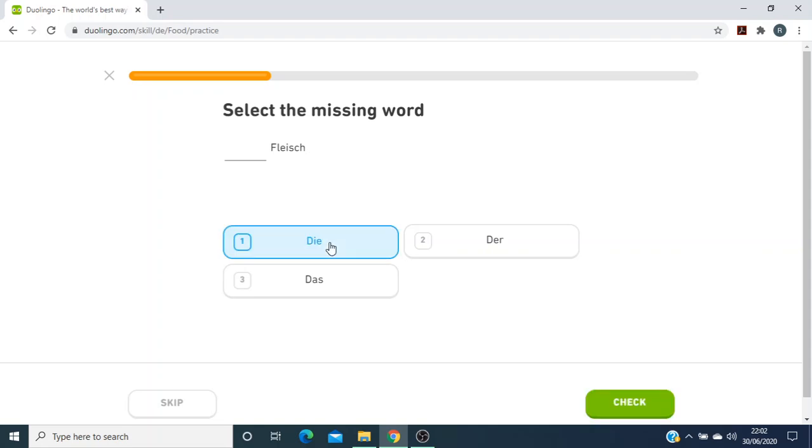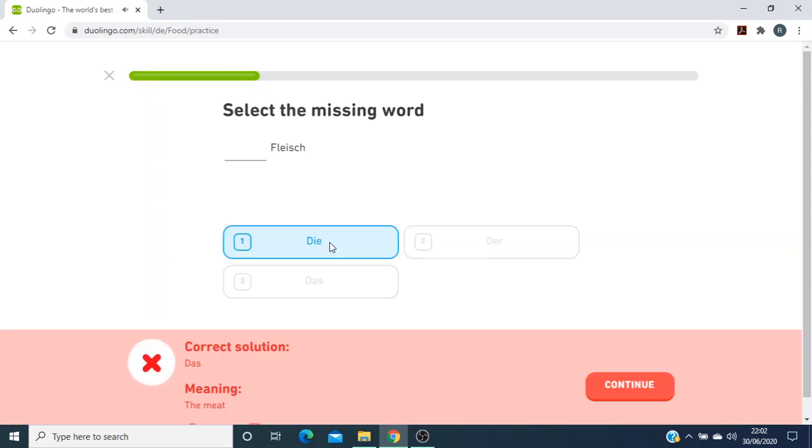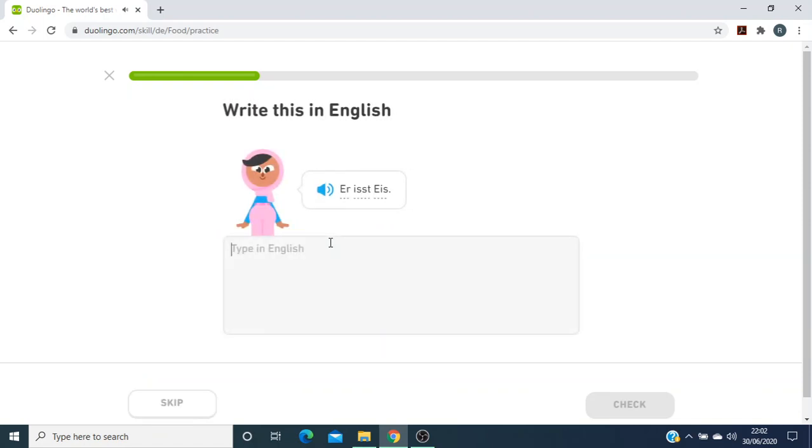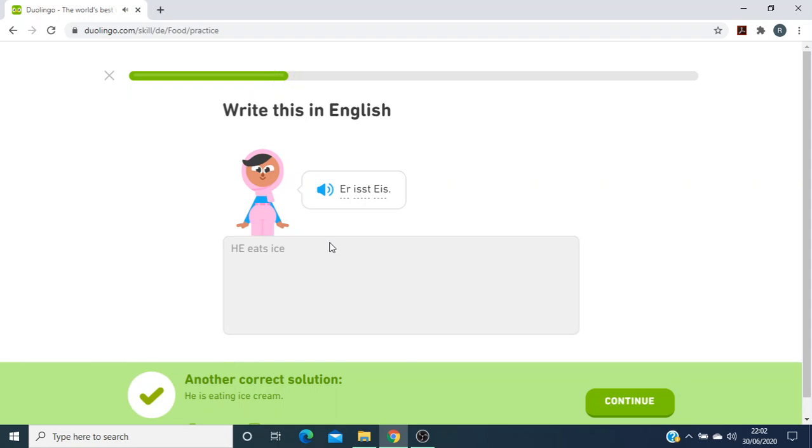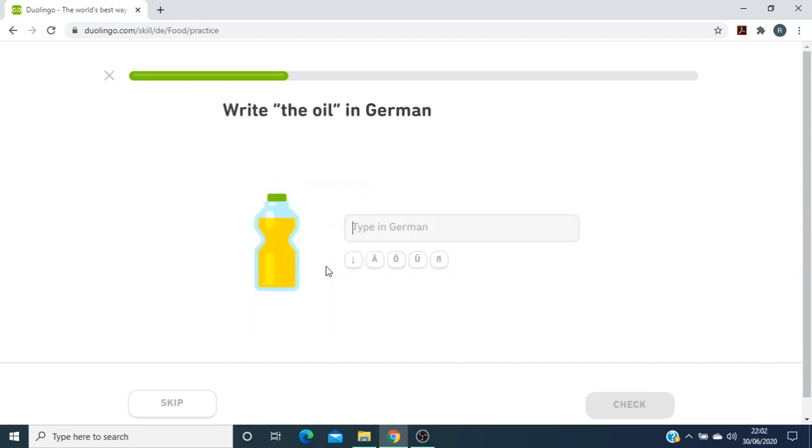Eine Frau isst den Fisch. A woman eats the fish. Sie isst Eis. She eats ice cream. Ice can also just mean ice. Fleisch, I think is der, I think it's a feminine word. No, it's das. Isst Eis. He eats ice, he's eating ice cream. Yeah, can mean ice as well.